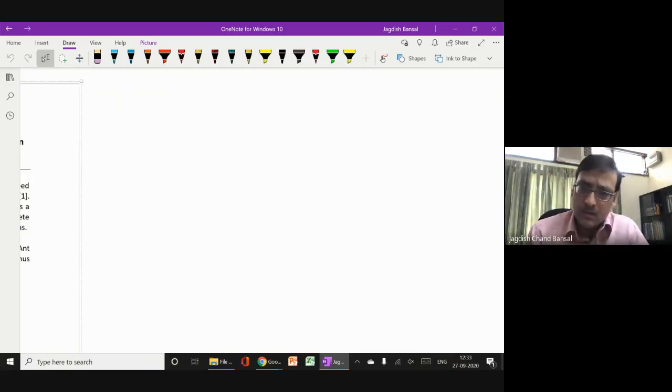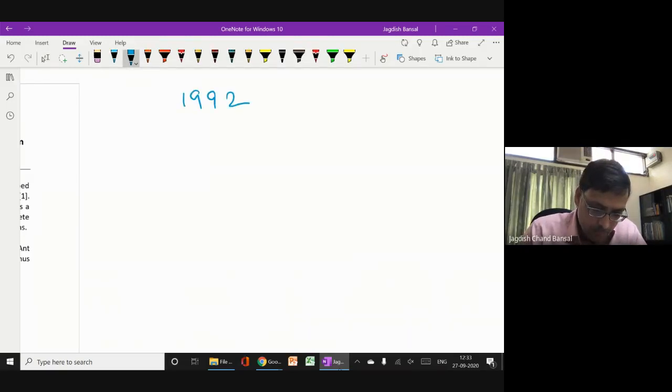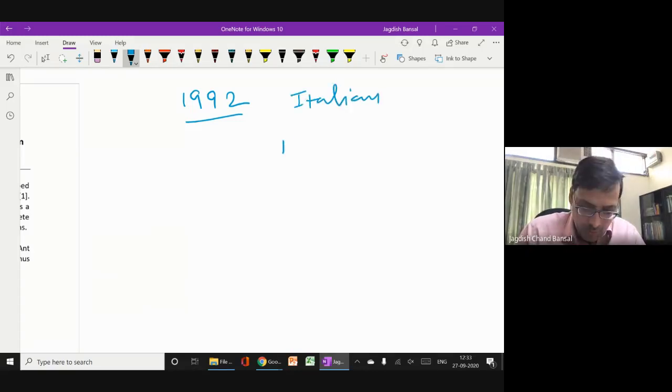So before I start the example, let me first give some background of this algorithm. What this algorithm is all about. This algorithm was proposed in 1992 by an Italian scientist, Marco Dorigo.